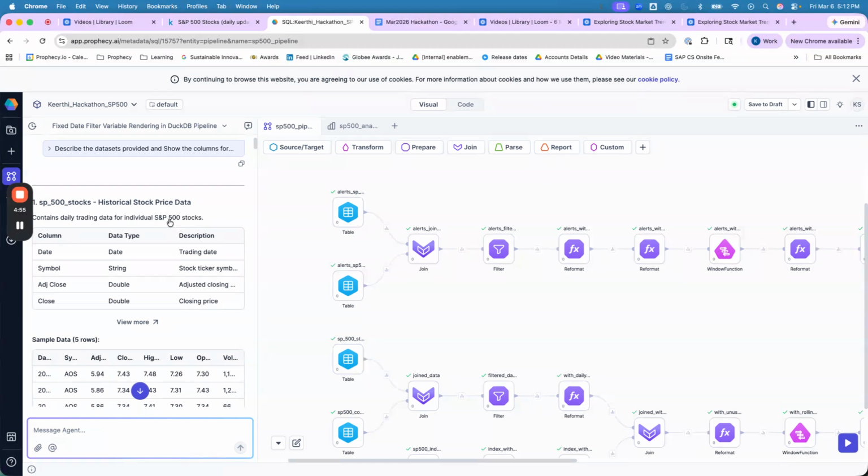Hi everyone, my name is Keerthi, and for this hackathon, I built a project called Stock Market Pulse using Prophecy AI. The goal of this project is to answer two questions from the stock market data: which companies are behaving unusually today, and which industries or sectors are seeing the most activity and the most unusual stocks.